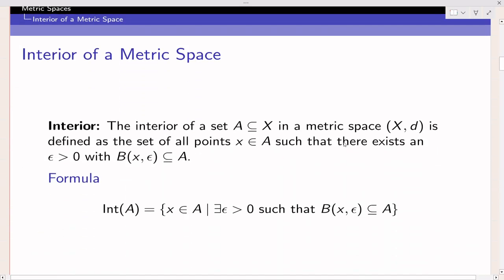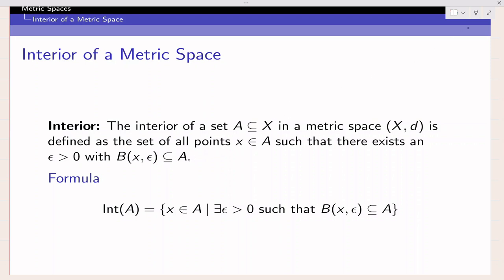So what is interior? Suppose A is a subset of a metric space given to you. The interior is nothing but the set of all points in A such that there exists an epsilon positive with the open ball around x of radius epsilon again contained in A.